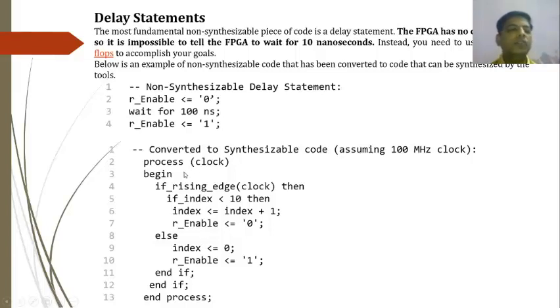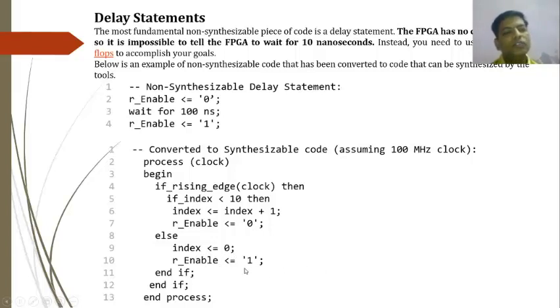So here we write one process for that, the clock process. Process in bracket clock, then begin, if rising_edge clock is available, then if index is less than 10, then index is equal to index plus 1, and r_enable is equal to 0, else index is equal to 0, and r_enable is equal to 1.